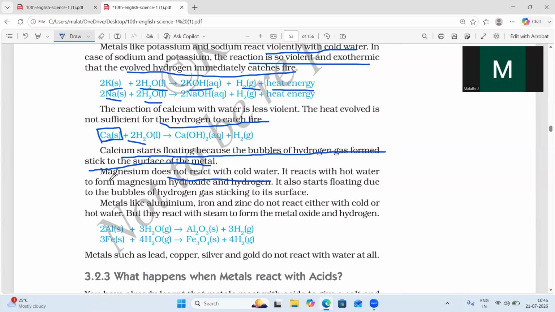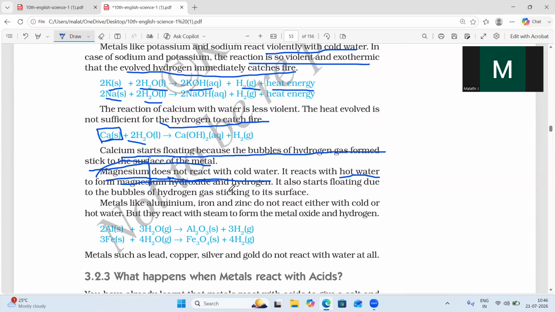There are a few metals which will not react with cold water. One example we can take is magnesium. Magnesium does not react with cold water, but it reacts with hot water. So you will get magnesium hydroxide and hydrogen gas.